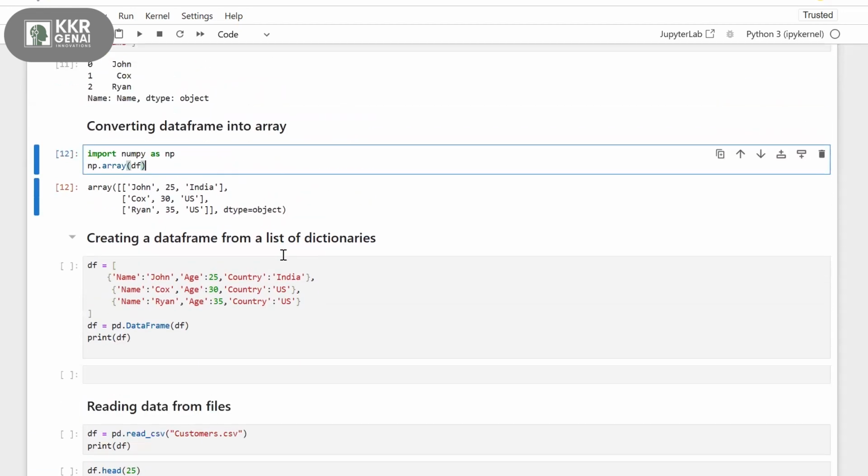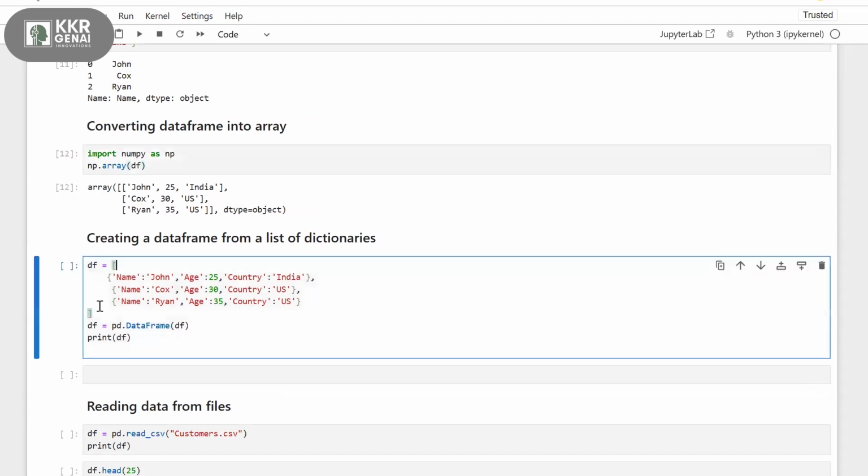Next, creating a data frame from a list of dictionaries. First, let's say I have a list of dictionaries. If you observe, these are square brackets, which indicate my list, and inside my list I have dictionaries. I have name, age, country for John, and again for Cox another record, and for Rayan here is another record. Now I'm converting this list of dictionaries into a data frame.